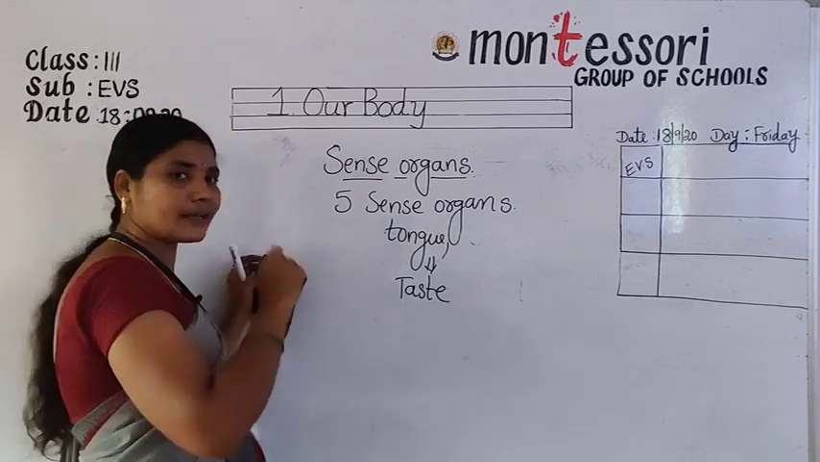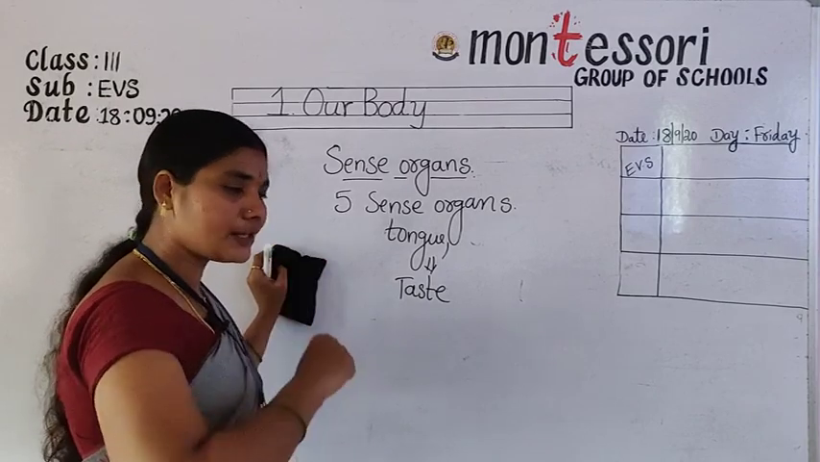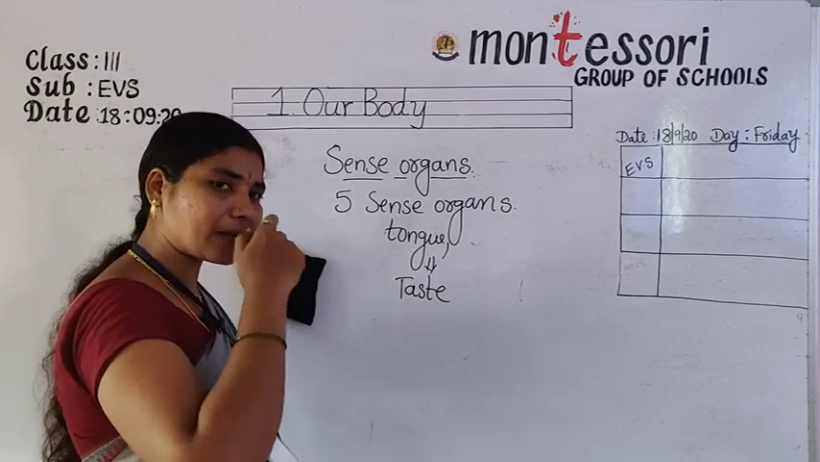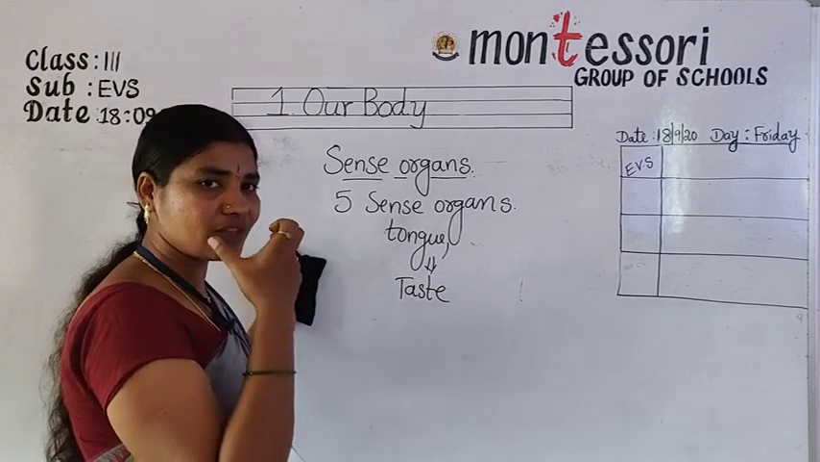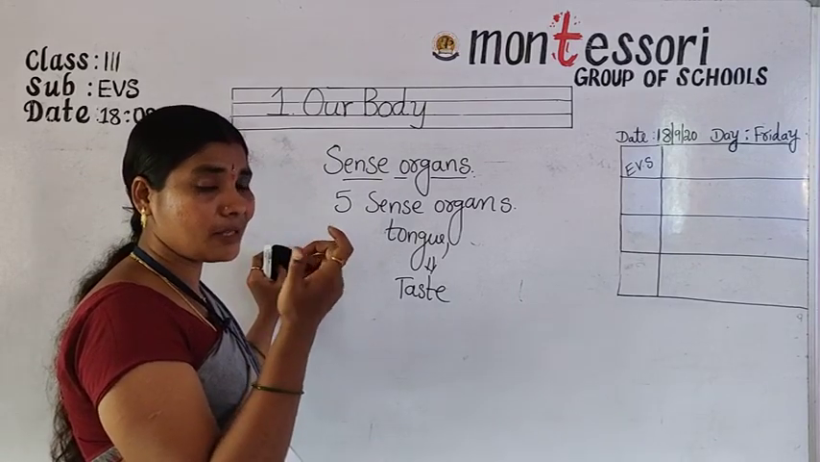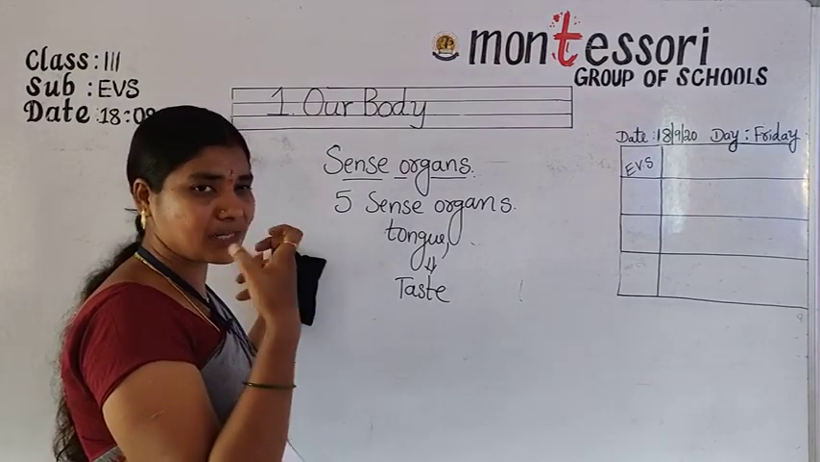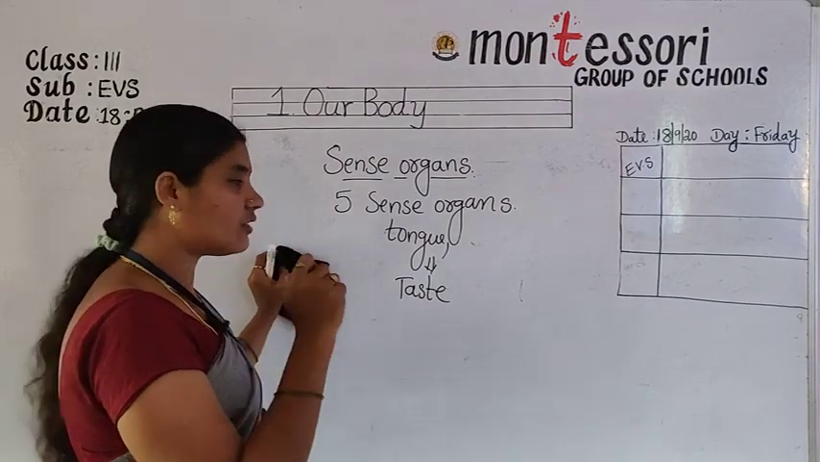How can we clean the tongue? While brushing, with the help of the tongue cleaner, you should remove the plaque present on the tongue. Otherwise, germs will settle on the tongue and other kinds of diseases will come. Bad odor also comes, a bad smell while talking. So it is not good. So we have to clean our tongue.